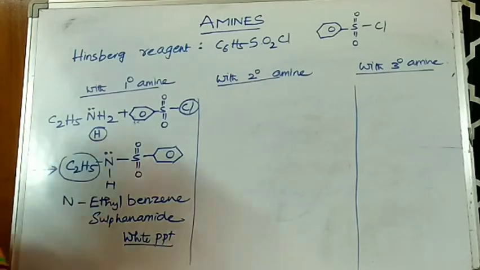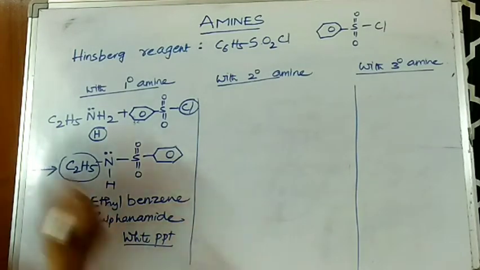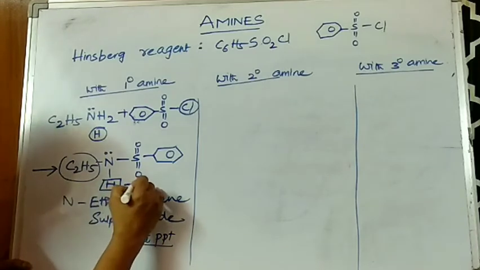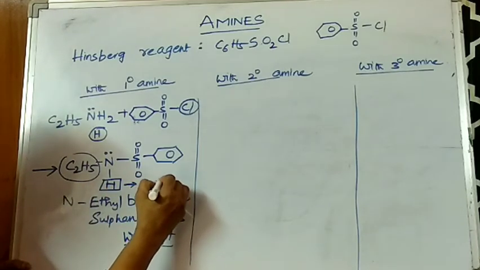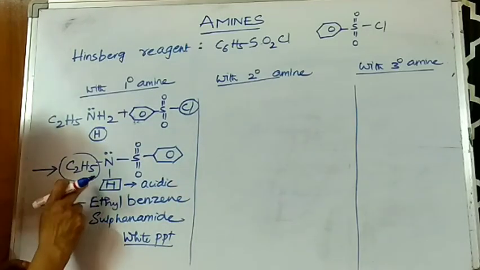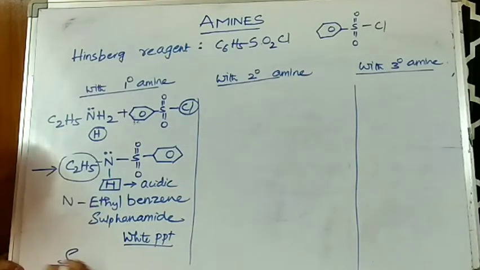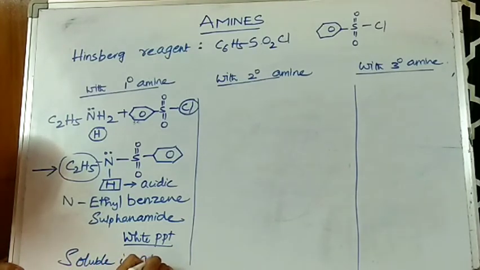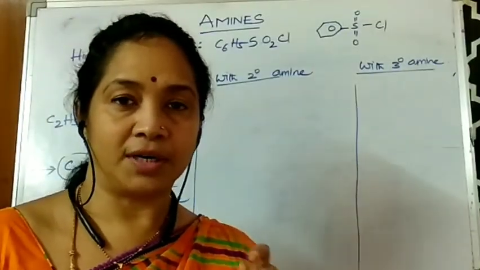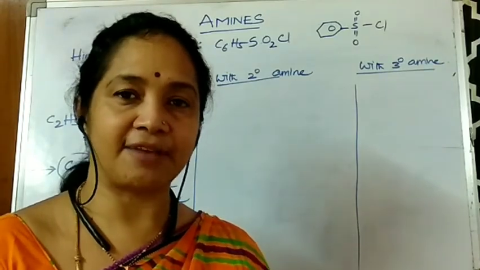But this white precipitate is soluble in an alkali. Here you can see there is one hydrogen. This hydrogen is called as acidic hydrogen. Because of the presence of acidic hydrogen, this compound is soluble in an alkali, like potassium hydroxide or sodium hydroxide. This is the important reaction of 1 degree amine with benzene sulfonyl chloride.